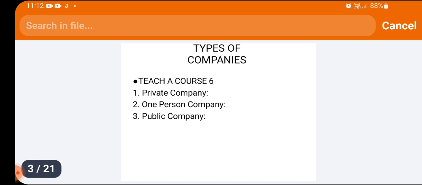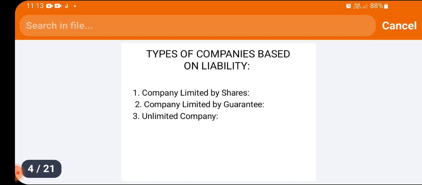Then the chartered companies, which are created under the special power granted by the British. Then statutory companies, which are incorporated by a special act passed either by the parliament or state legislature. Registered companies, which are formed and registered under the Register of Companies under the Indian Companies Act 2013. Then unlimited companies, in which the liability of the members is unlimited. Limited companies include the company limited by shares and limited by guarantee, and also government company.